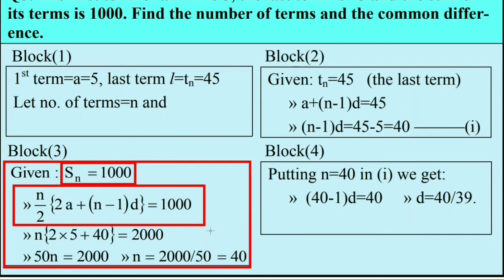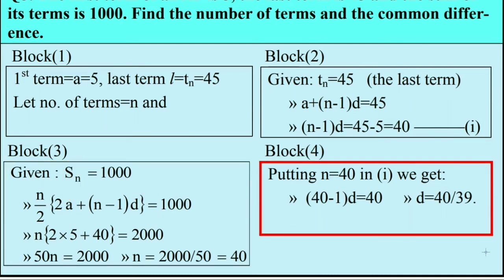And we simplify this equation by placing the value of a as 5 and the value of n minus 1 into d as 40 directly. Then we solve this and get the value of n as 40. It means a total of 40 terms are there.